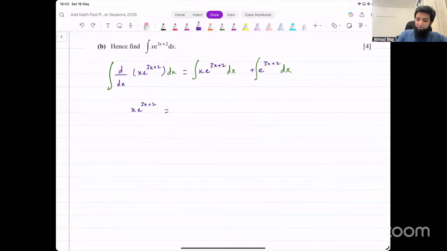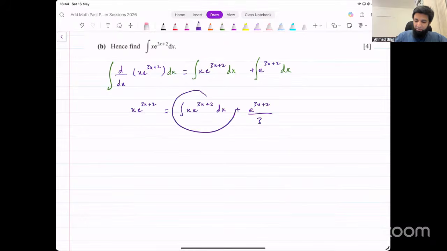On the right side, what about this? We don't know how to integrate it. We just leave it as it is: x e raised to power 3x plus 2. Notice this is exactly what they want us to integrate. We will leave it as it is for now. What about this? Do we know how to integrate e raised to power 3x plus 2? Yes, integration for this is going to be e raised to power 3x plus 2 divided by 3.